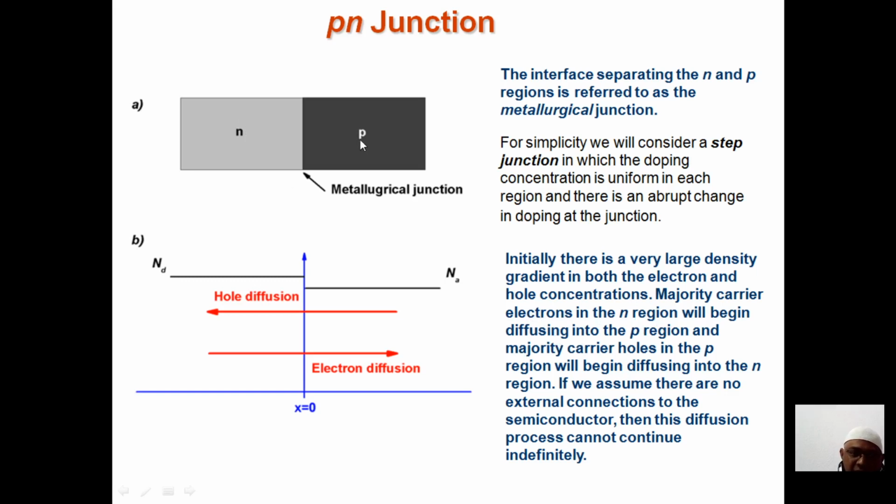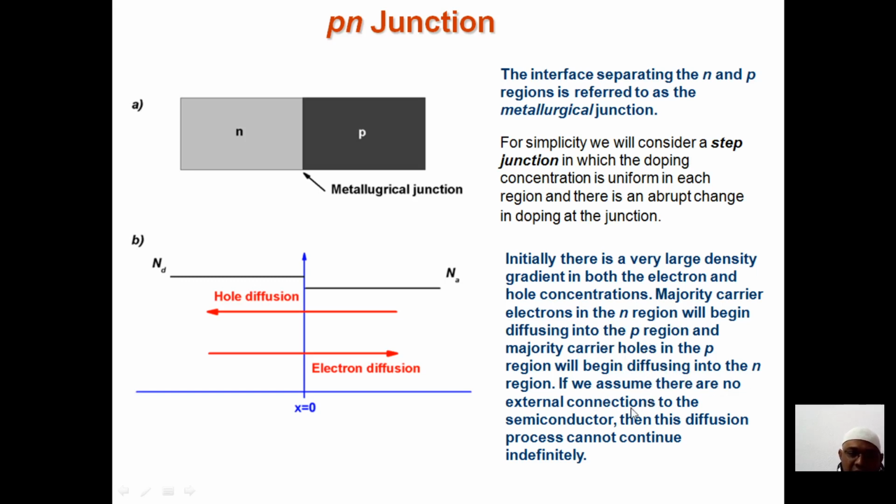They will be attracted by the positive holes, so they want to diffuse from here to here. Majority electrons in the n region will begin to diffuse into the p region, and in the p region the majority carriers are holes and the minority charge carriers are electrons. Here in the n region, the majority charge carriers are electrons and the minority charge carriers are holes. So majority carrier electrons in the n region begin diffusing into the p region, and majority carrier holes in the p region begin diffusing into the n region.